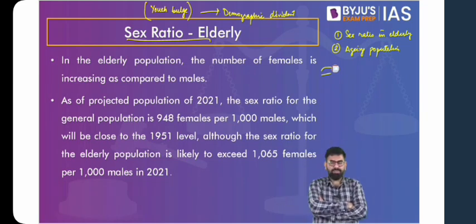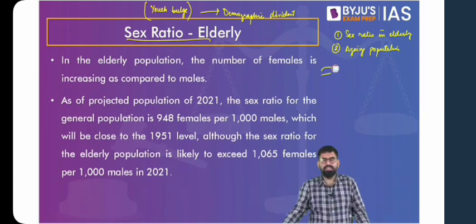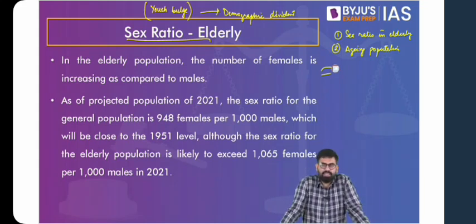Now, this sex ratio can be understood in terms of life expectancy in women, which is better than male members of the society. But how can it become a problem? Sex ratio is the number of females per 1,000 males in our population. Increase in crime against women, because the elderly women will be more vulnerable to this. Also, increase in the number of widows.